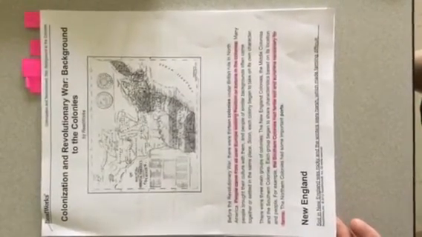Number 2, the southern colonies had rich land and a mild climate. And the effect of this was that A, those colonies focused on agriculture. And again, we know this because in our opening paragraphs, it said the southern colonies had fertile soil and sunshine necessary for farms, supporting that answer.